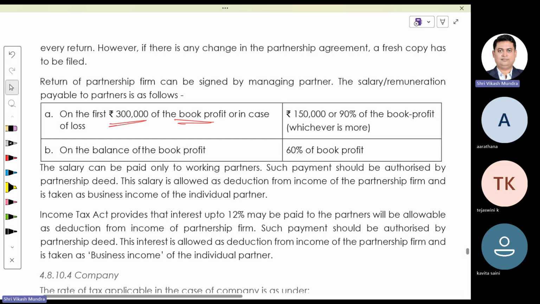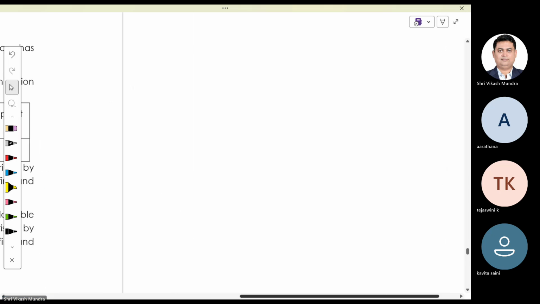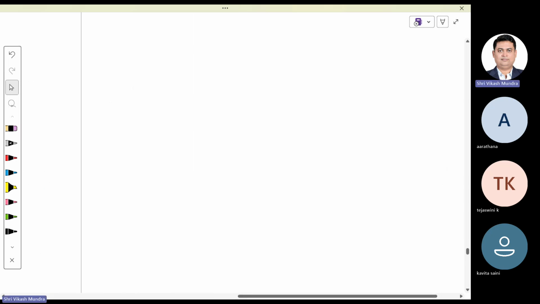For example, if there is a partnership firm of X, Y, and Z, three partners, X, Y, and Z.